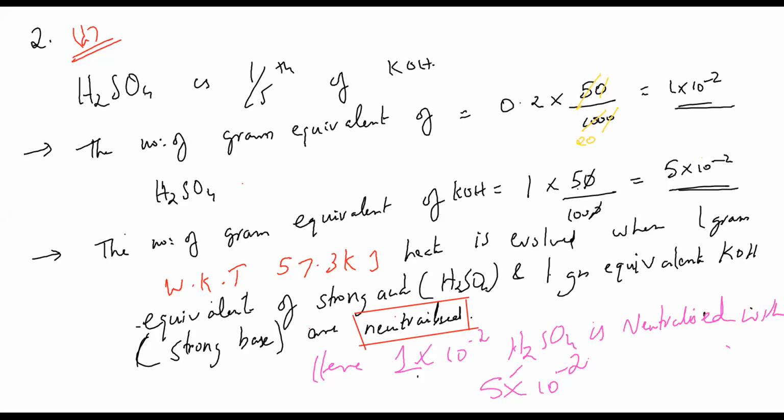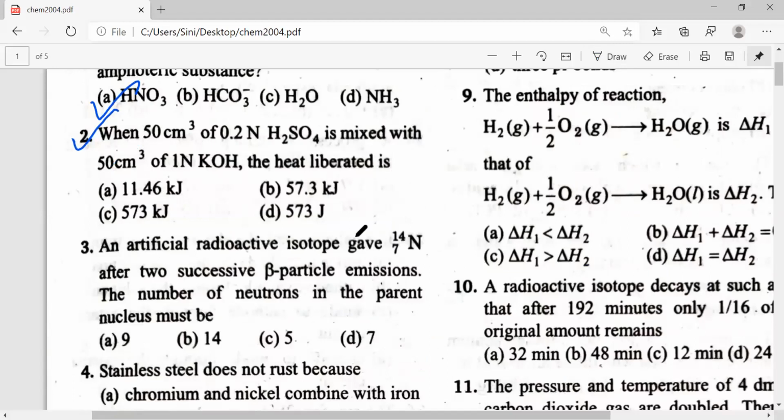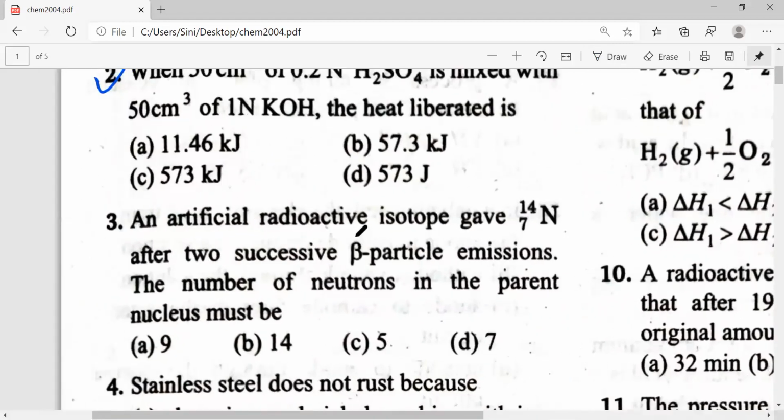I think the third one is a very easy question. Just now I think you guys studied this in physics also. An artificial radioactive isotope gave N-14 after two successive beta particle emissions. The number of neutrons in the parent nucleus must be how much? So message me the answer on WhatsApp. Correct. Two of my students have given me the answer. So please message me how you got it. It's a very easy question.